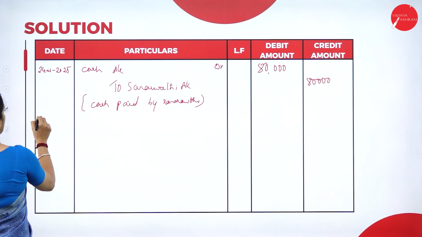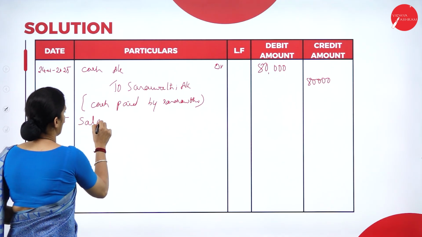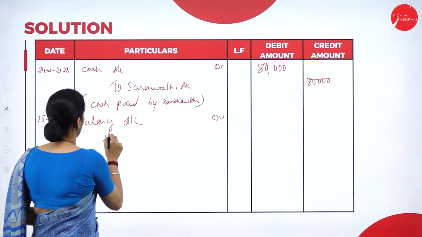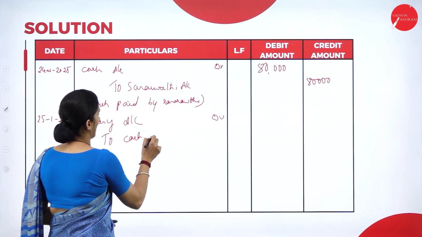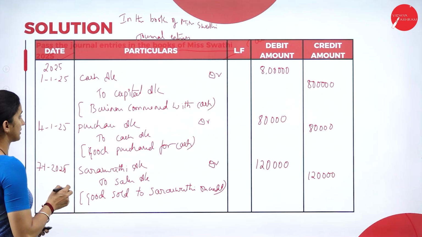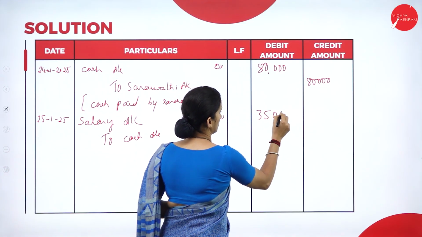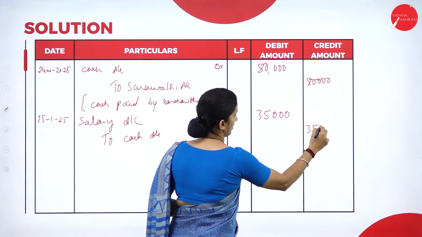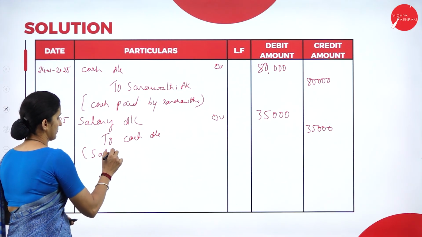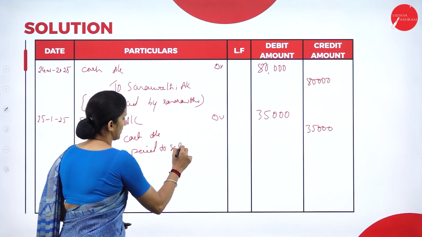So on 25th, 1/25, salary account debit to cash account. So the amount here is 35,000. So the narration: salary paid to sales manager.